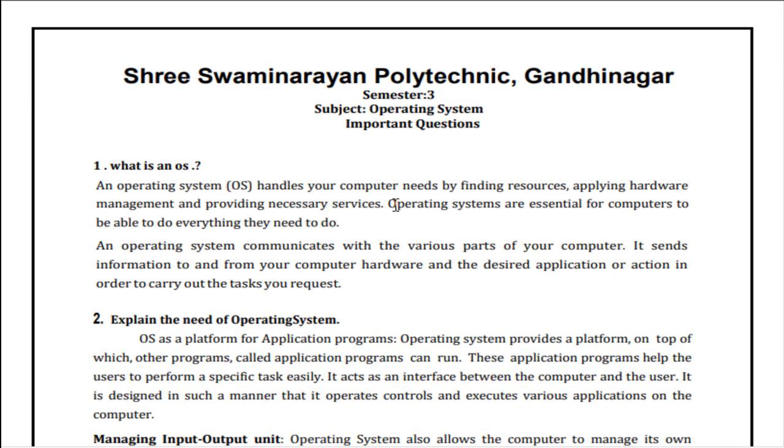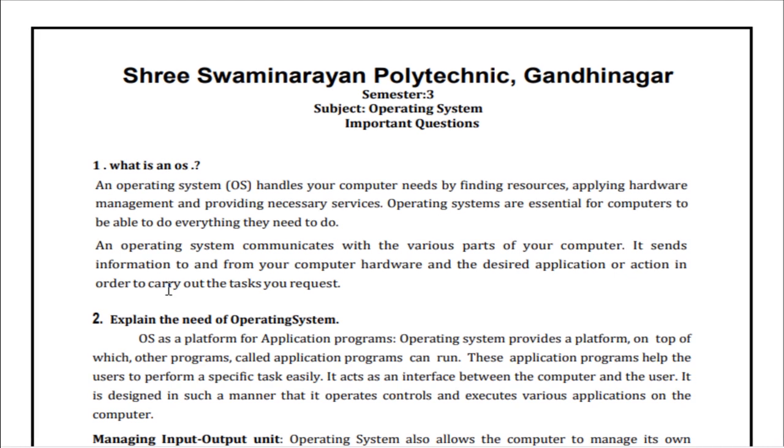So an operating system communicates with the various parts of your computer. It sends the information to and from your computer hardware and desired application or action in order to carry out the request. Okay, so this is about what is an OS.